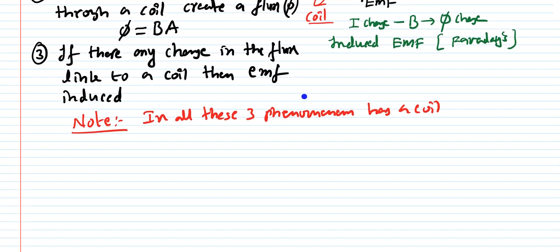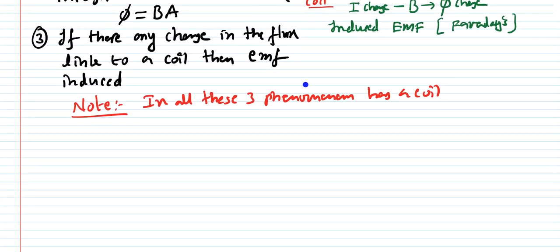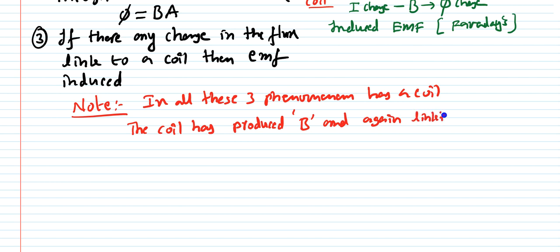So you can write here: the coil has produced this magnetic field, and again linking with the same coil creates magnetic flux.